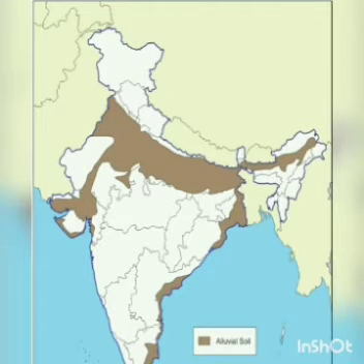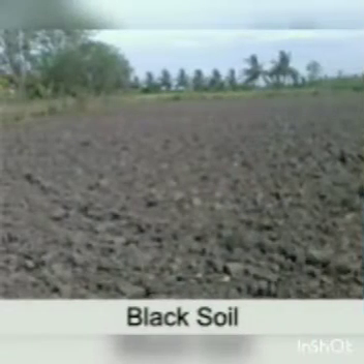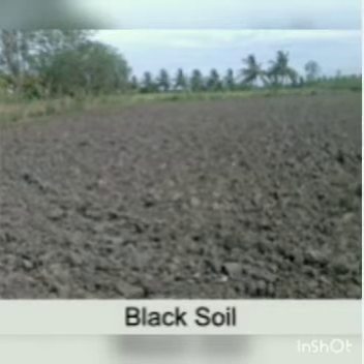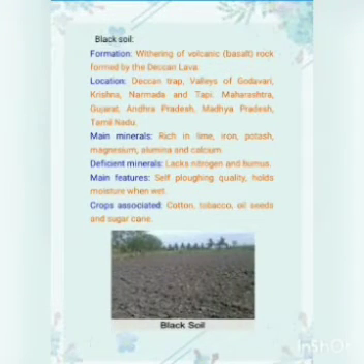The next type of soil is black soil. It is formed due to weathering of volcanic rocks formed by the Deccan lava. It is located in Deccan Trap, valleys of Godavari, Krishna, Narmada and Tapi. Also in Maharashtra, Gujarat, Andhra Pradesh, Madhya Pradesh and Tamil Nadu.